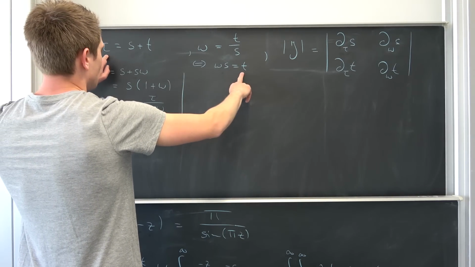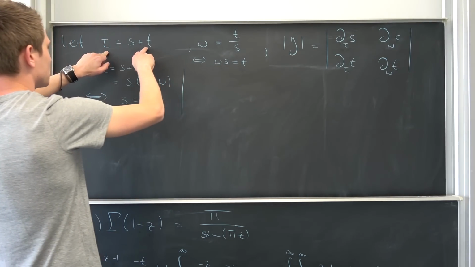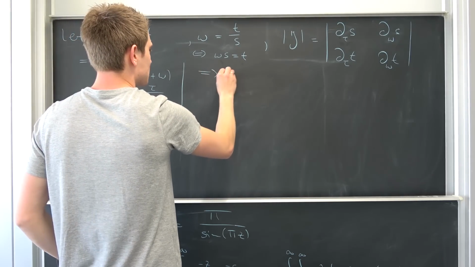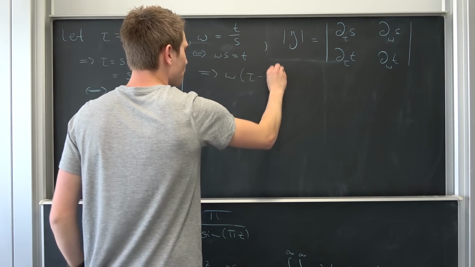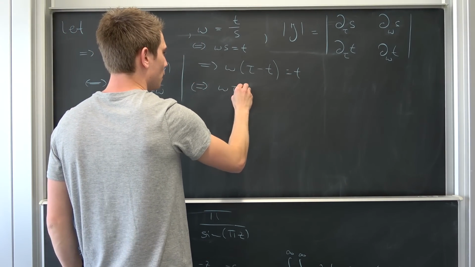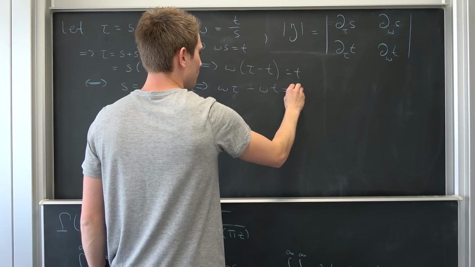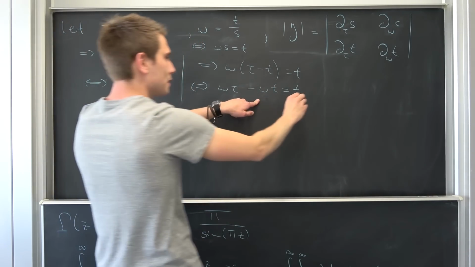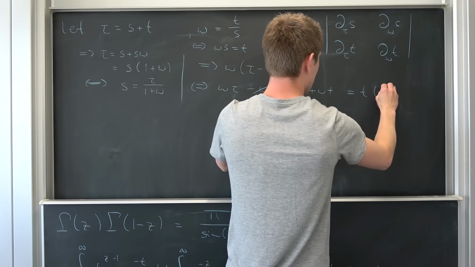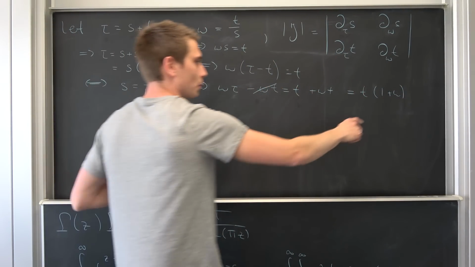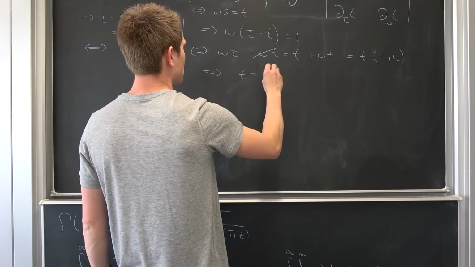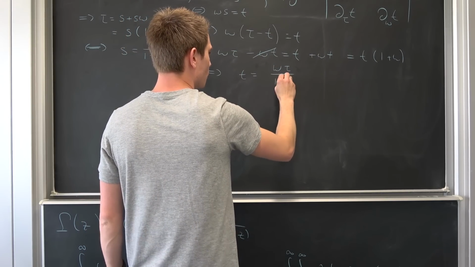No, we want to solve for our t, meaning we have omega times s, but what is s? s is nothing but tau minus t. Okay, meaning this is omega times tau minus t, meaning we are going to end up with omega times tau minus omega times t. It's nothing but t. We can add omega times t on both sides. It's going to get rid of this. We can factor out the t right here, leaving us with t times 1 plus omega. And now we can actually divide both sides by 1 plus omega. Okay, this does make sense. We are going to get t is nothing but omega times tau over 1 plus omega.